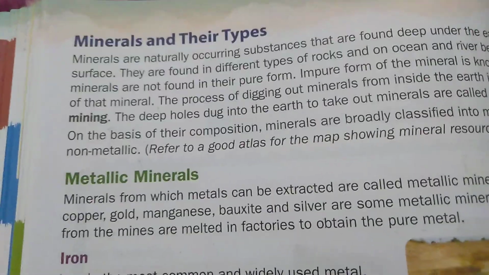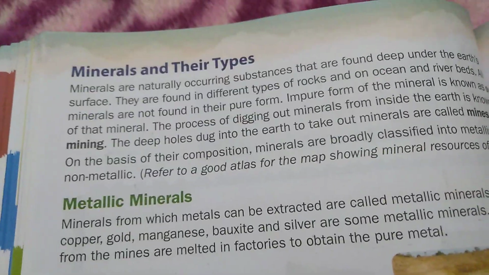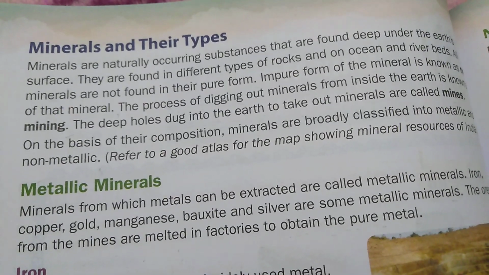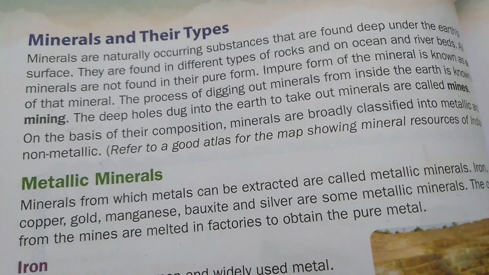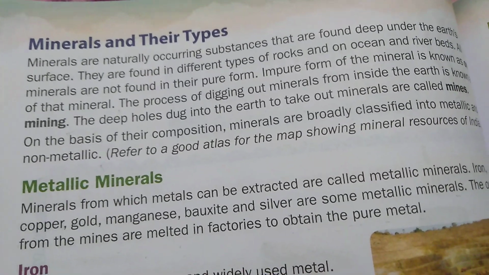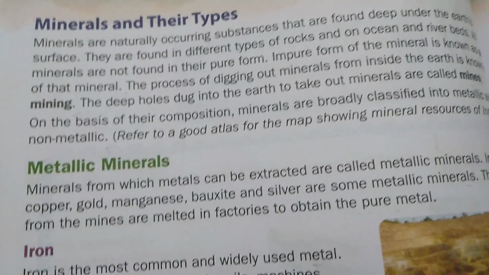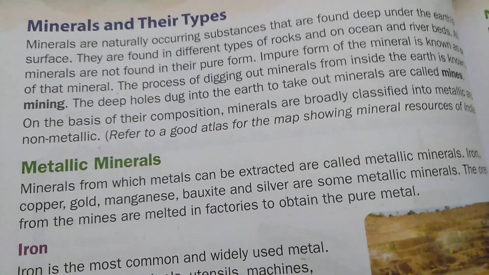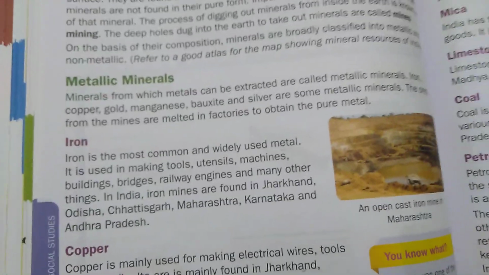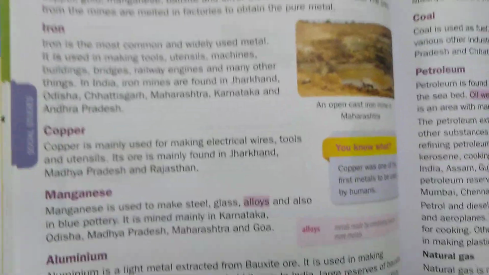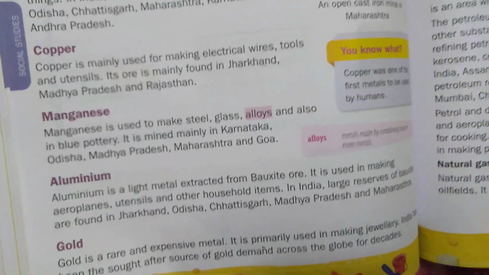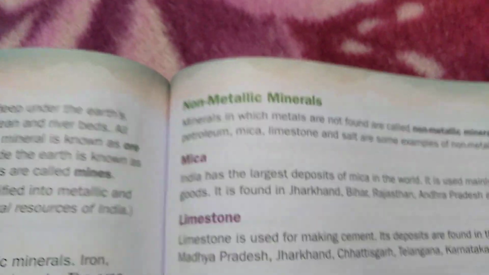Now, in our previous class, we have learned minerals and their types. So, what are the minerals? The naturally occurring substances on the ground are called minerals, right? And what are the different types of minerals? We can find metallic minerals and non-metallic minerals. In our previous class, we learned about metallic minerals like iron, copper, manganese, aluminium and gold. In today's class, we are going to learn non-metallic minerals.